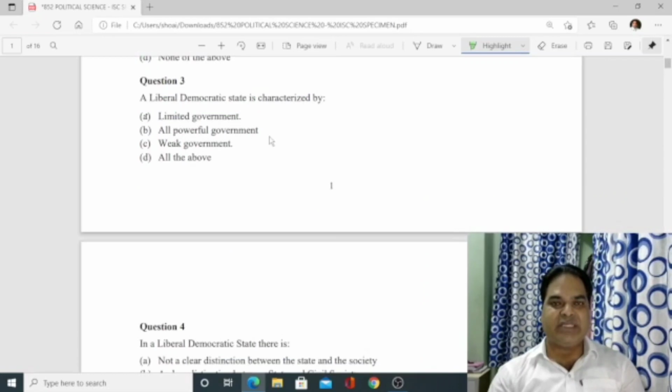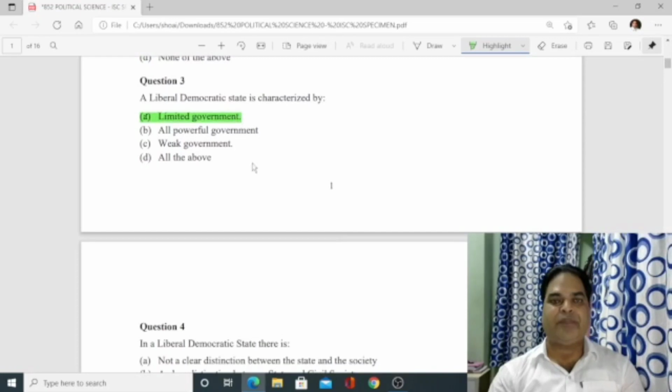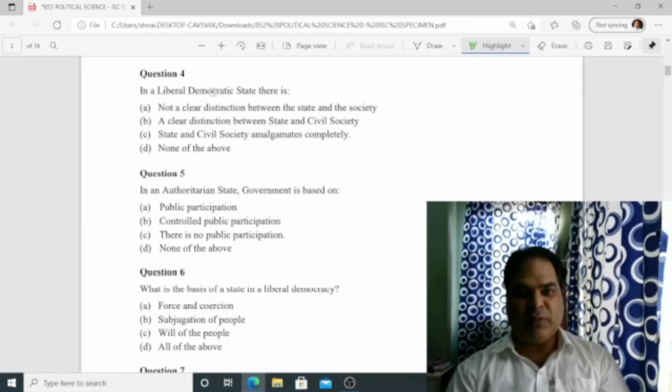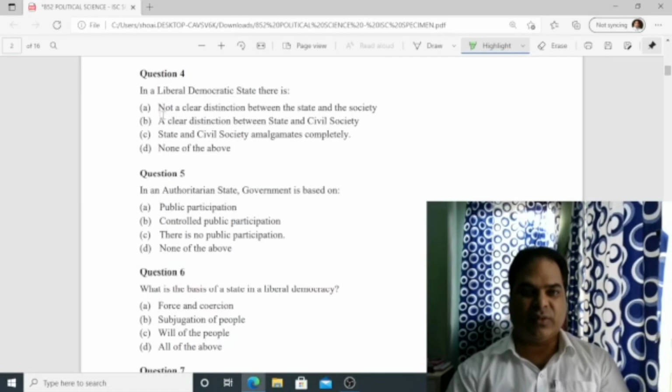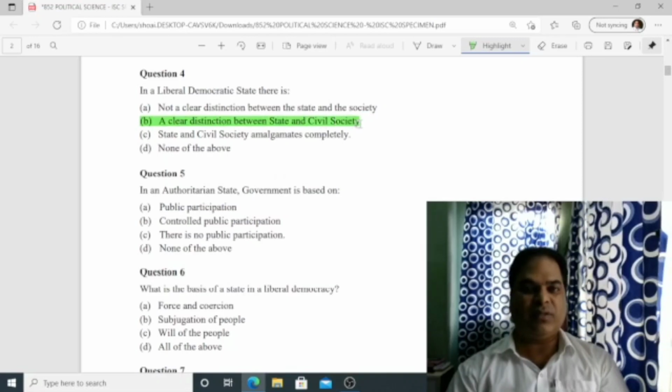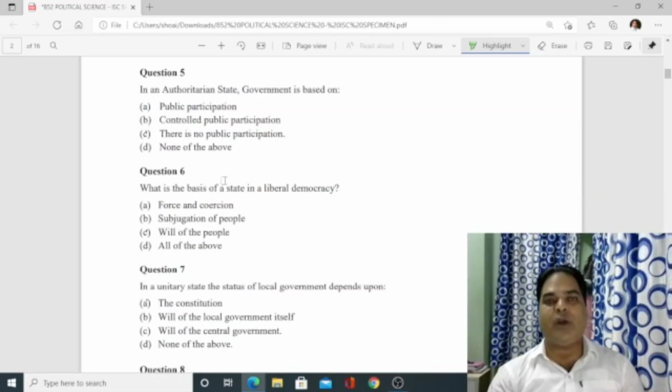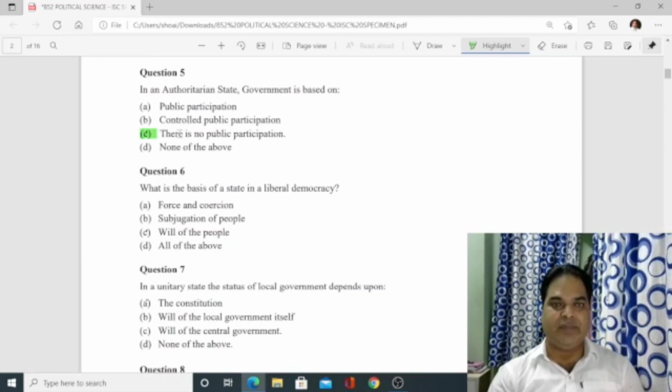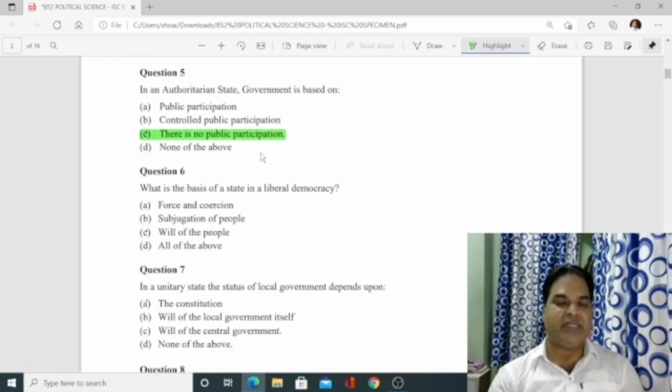Number 3, liberal democratic state is characterized by limited government. That is true. Number 4, in a liberal democratic state there is, so A, B, C and D. Out of this, option B is the correct one, a clear distinction between state and civil society. Number 5, in an authoritarian state, government is based on, there is no public participation. So in the authoritarian state, there is no public participation.